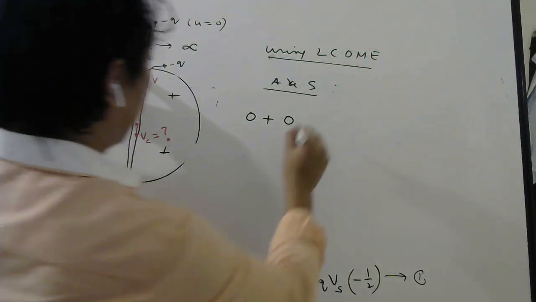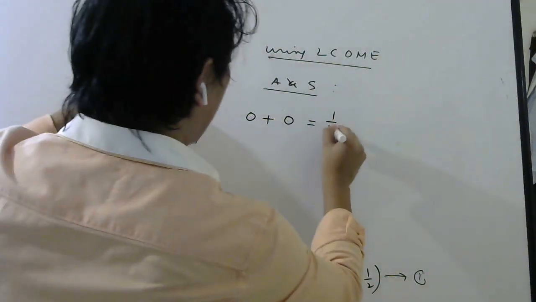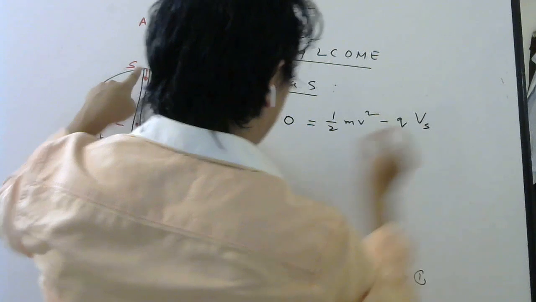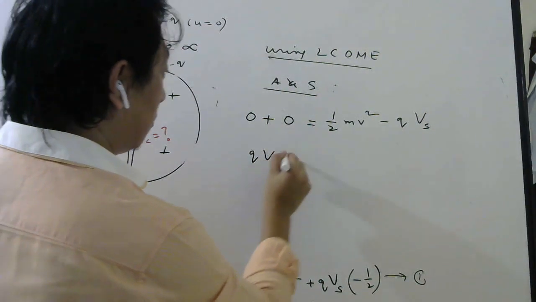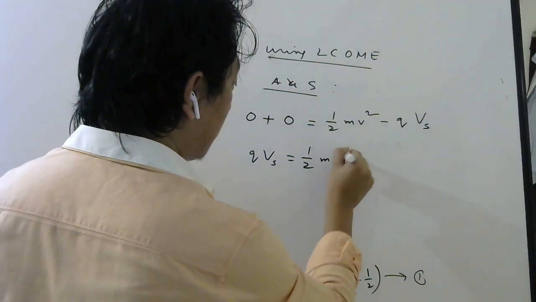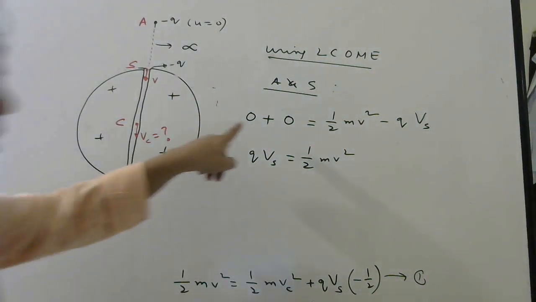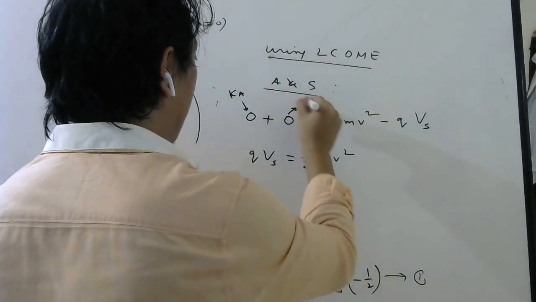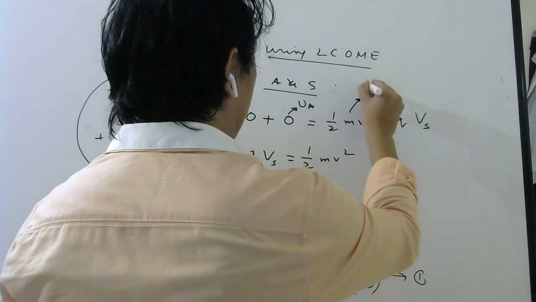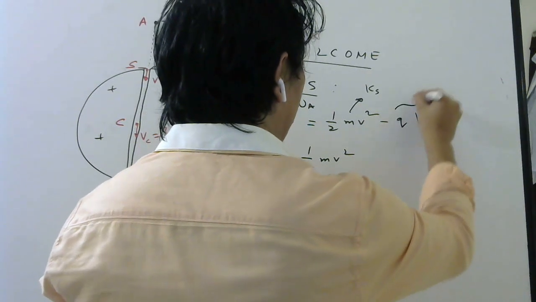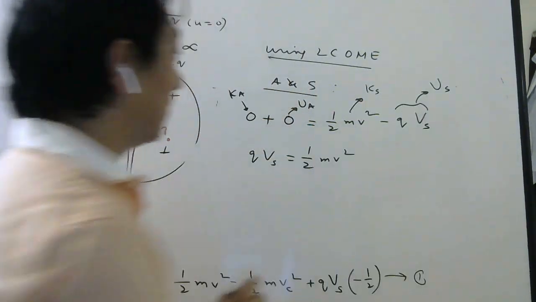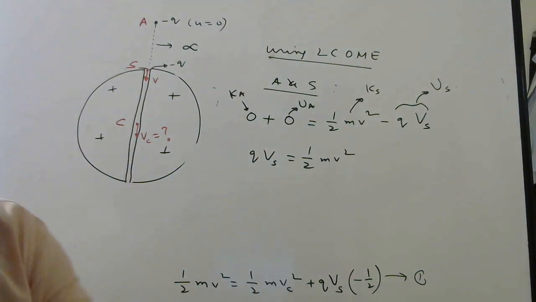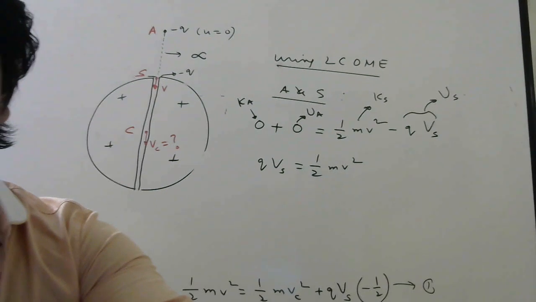When it reaches the surface, what is the kinetic energy? Half m v square. Potential energy minus q into vs. So from here you can see q into vs is nothing but half mv square. Understood? No, this is kinetic energy at A. This is potential energy at A. This is kinetic energy at S. This is potential energy at S. This is called law of conservation of mechanical energy. Fine, students? Okay. Now you see, we have already found QVS.